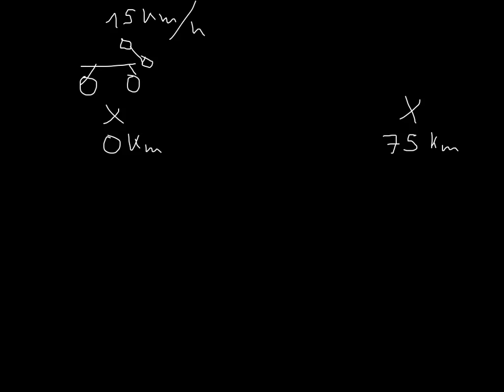Now, this is not very complicated. Well, first thing, I need to look at the distance between here and here. And this is obviously 75 kilometers, which is 75 minus 0. If this had been 2 kilometers, then the distance would have been 73, right? So we take this point, we subtract this point, and we have the distance.